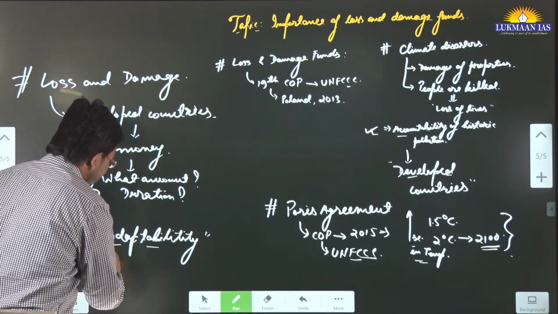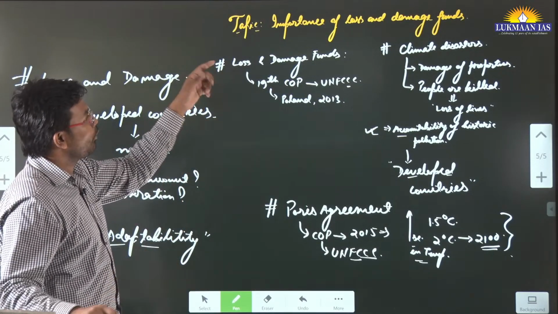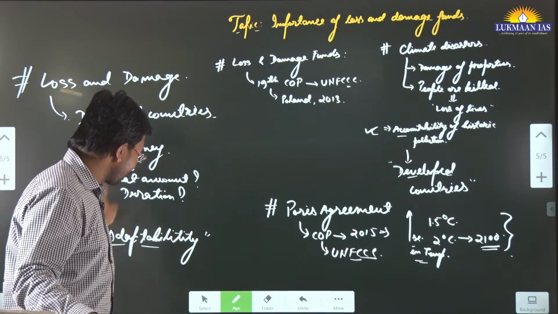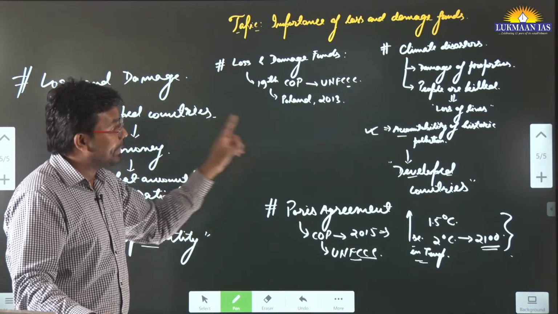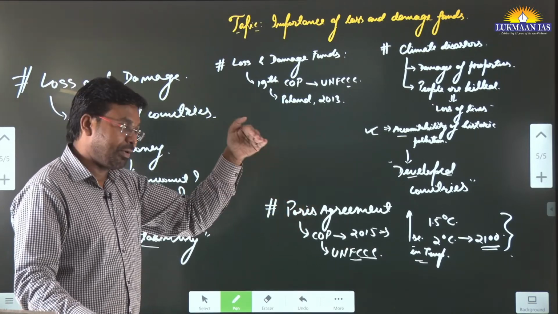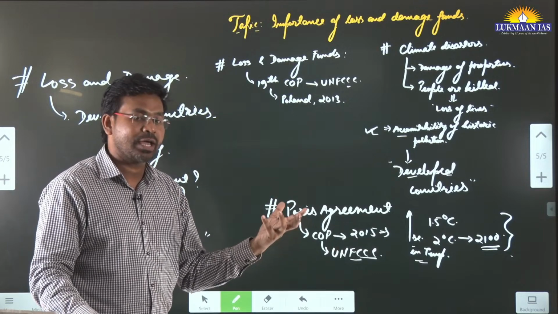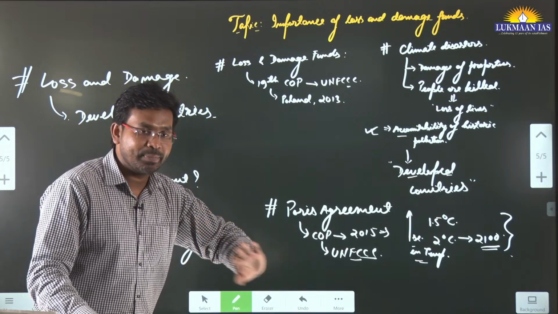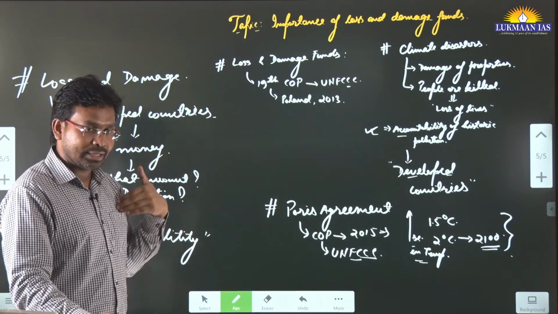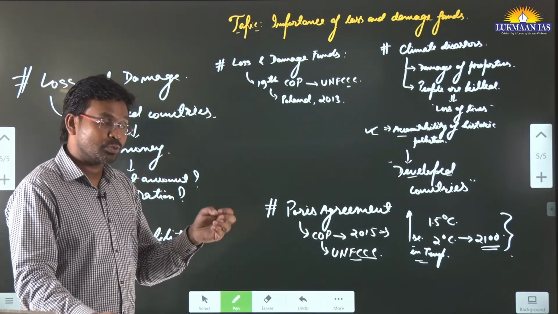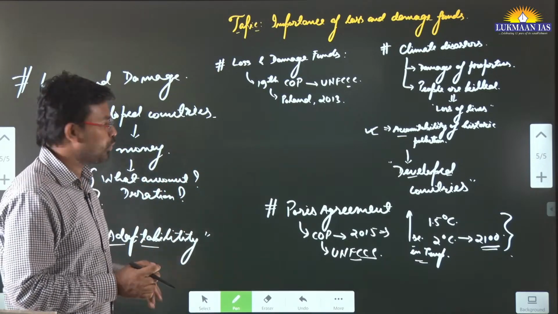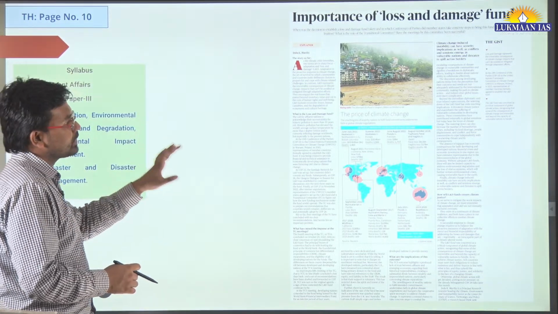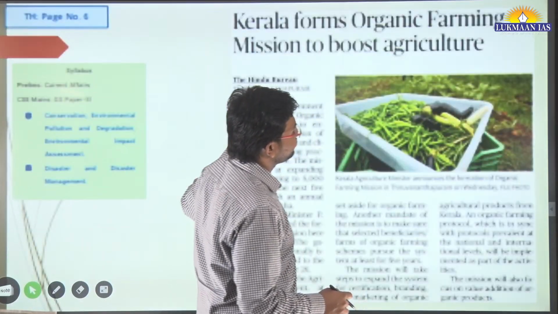People will develop their capacity of adaptability if you have sufficient funds in the loss and damage fund, so that this fund can be utilized for mitigating the risk of climate change. If we are doing something for mitigating the risk of climate change, then we can think of adapting to it also. But if on one side people are damaging the environment, and on the other side other people are just adapting to it, it is going to aggravate the situation and make it worse. So this is what is said in this article about the loss and damage fund.